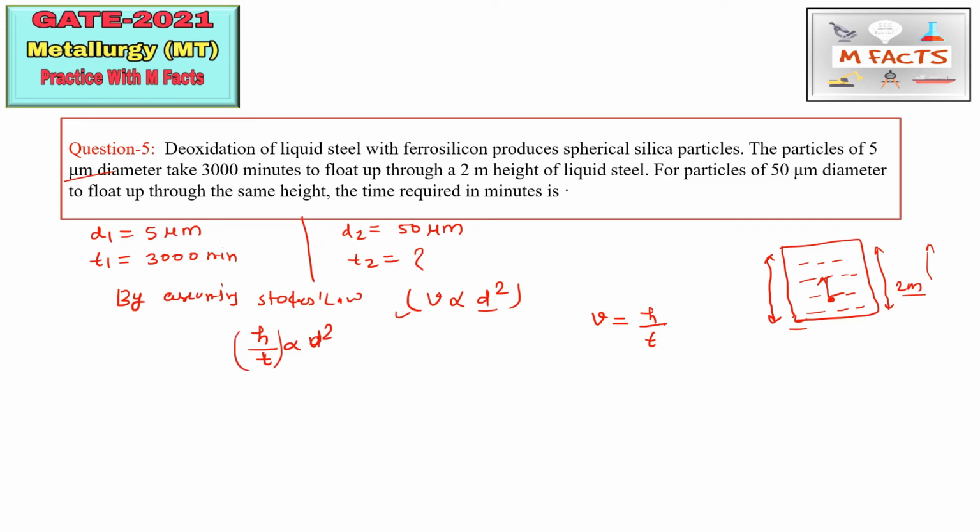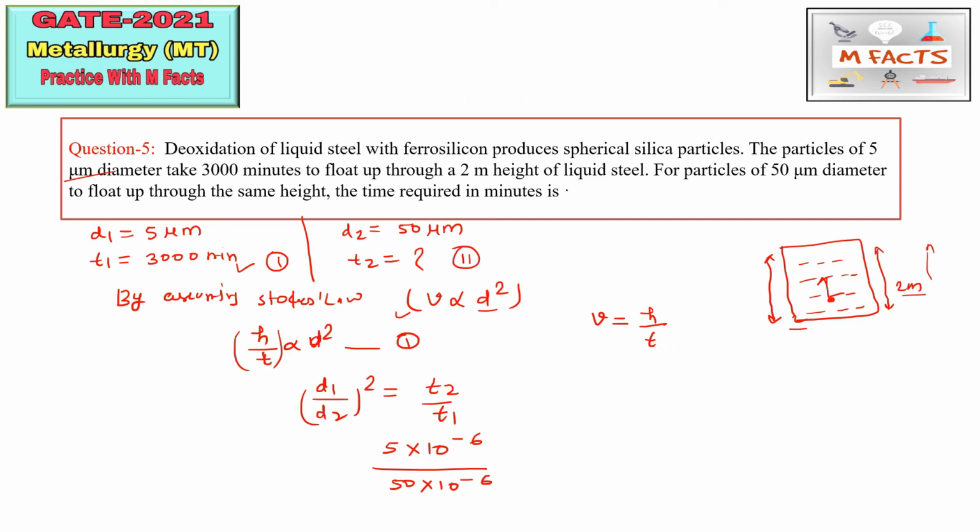We have two cases, this is the first case, this is the second case. We can put the values like that: d1 by d2 whole square is equal to t2 by t1, by this equation. Now we put the values. d1 is equal to 5 micrometer, that is 5 into 10 power minus 6 in meters, and d2 is 50 micrometer, that is 50 into 10 power minus 6, whole square, is equal to t2 by t1.